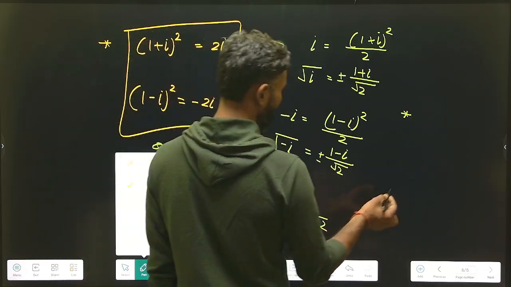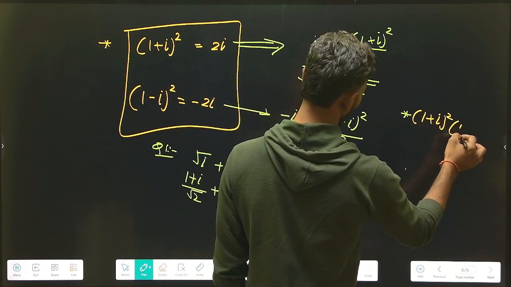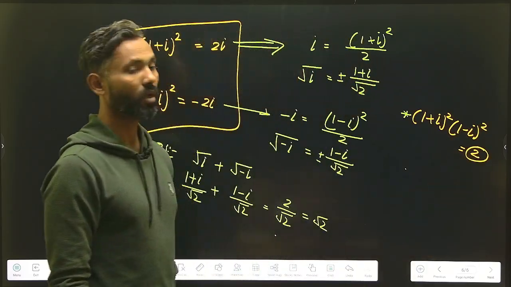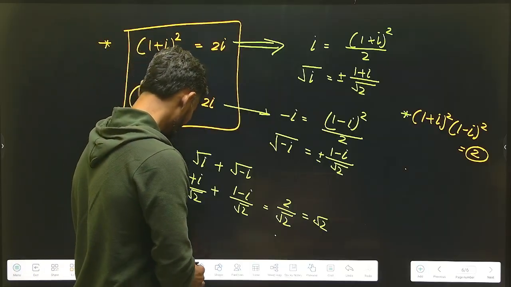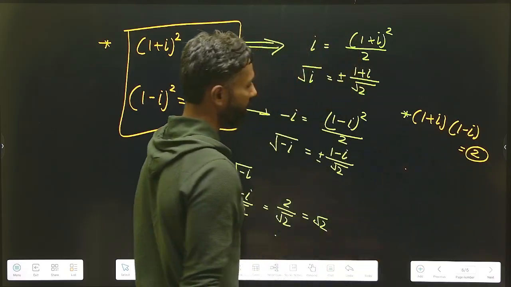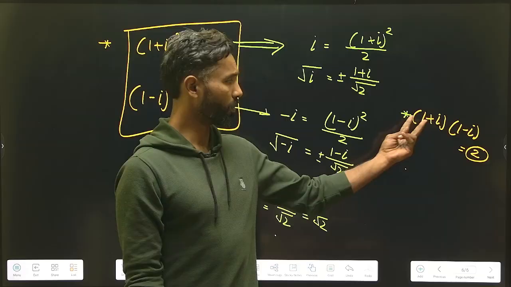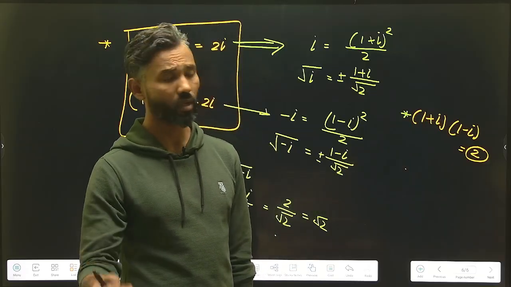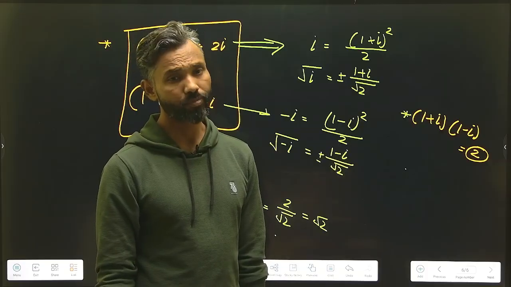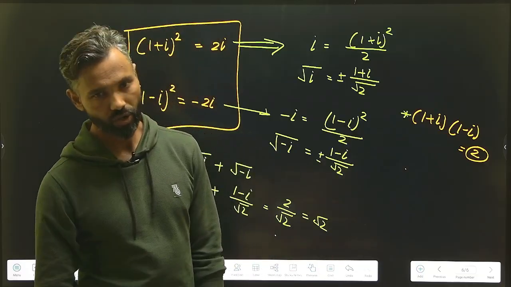I'm saying that the value of (1 plus iota) whole square into (1 minus iota) whole square will always be equal to 2. You also have this, not whole square, written mistakenly. I'm saying that (1 plus iota) multiplied by (1 minus iota) will be equal to 2. How equal to 2? We have discussed (a plus b)(a minus b) is a square minus b square. So a is equal to 1 and b equal to minus iota. Iota square is minus 1, and minus with minus will be plus. So it is 2. Try to apply this.